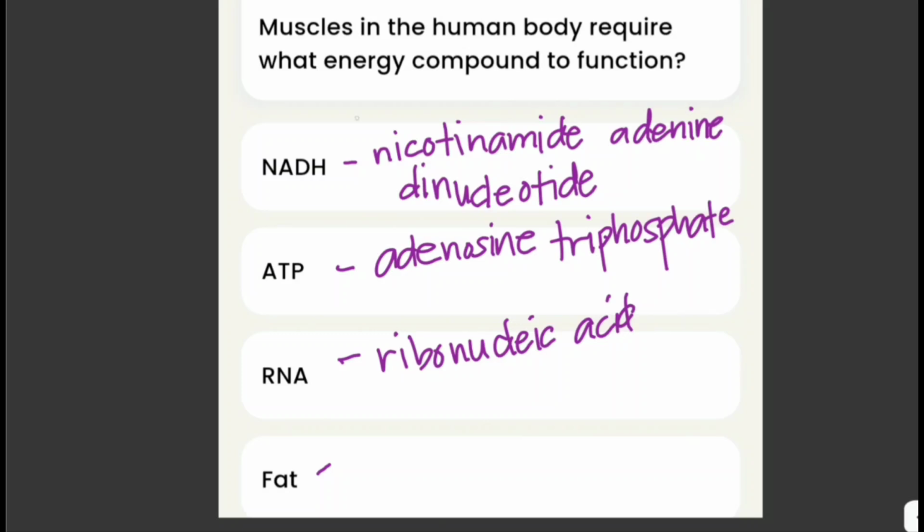Now let's go back to the question. It asks for the energy required for the muscles in the human body to function. Muscles consume ATP, or adenosine triphosphate, in order to function, which is the primary energy molecule found in the body. ATP can be produced from many sources, but the most common one is ATP production from glucose or sugar. So the answer here is ATP.